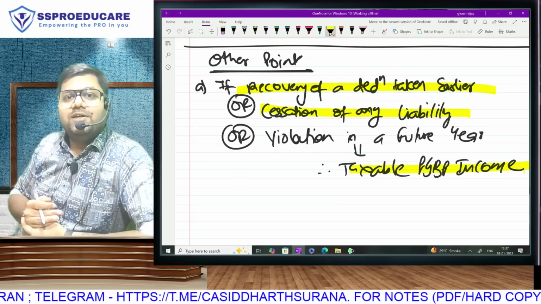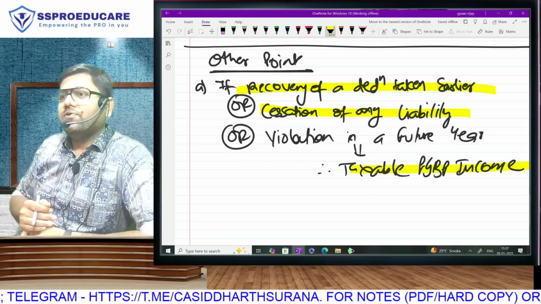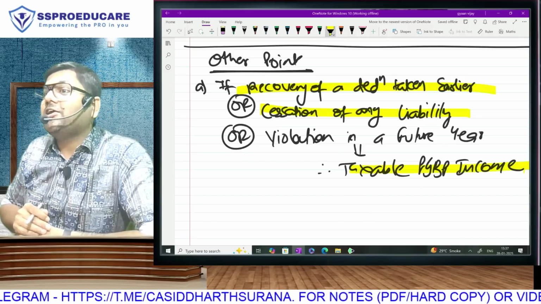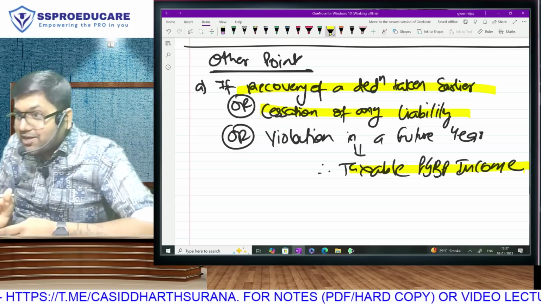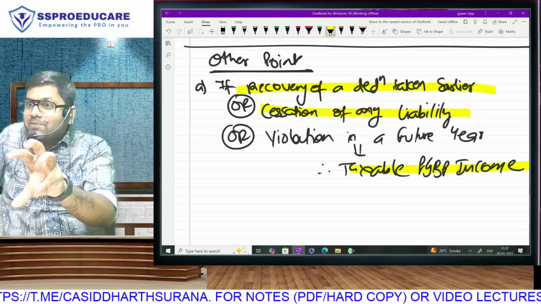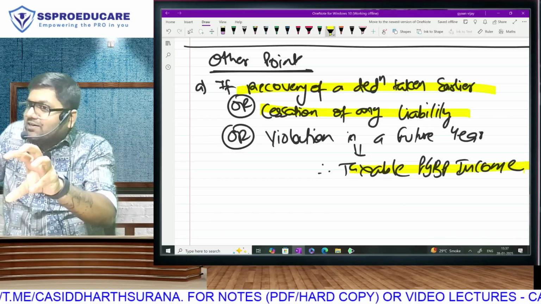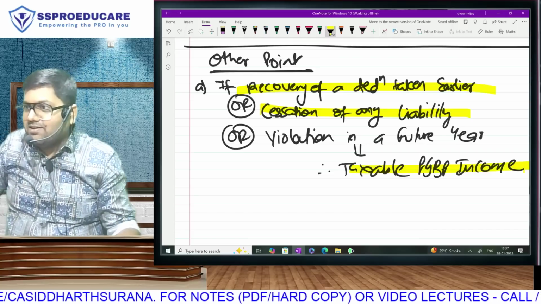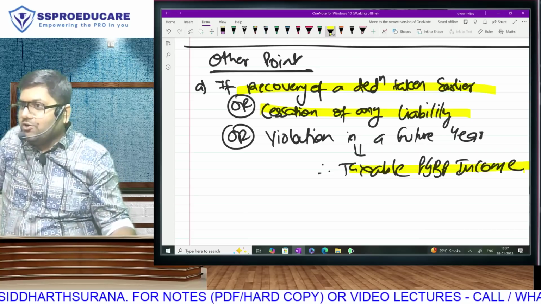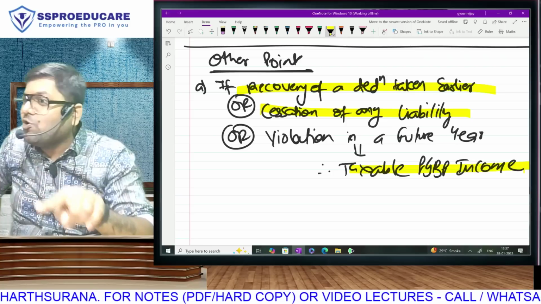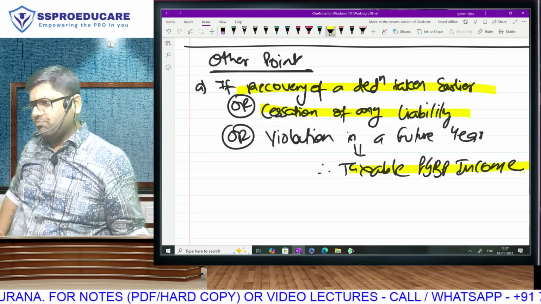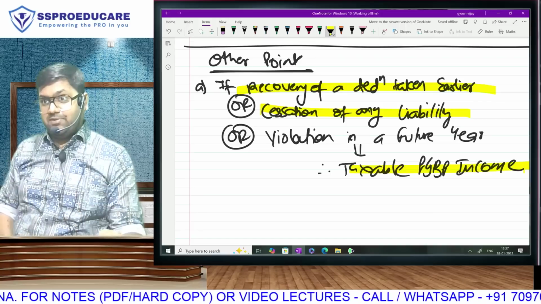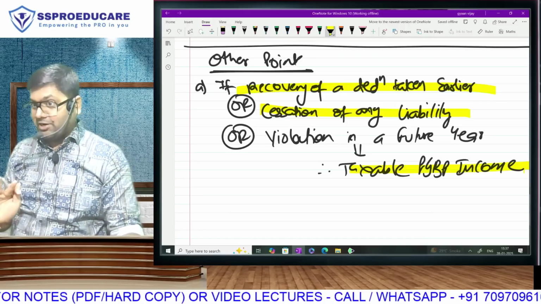Cessation of liability. Supposing you are my creditor. Means what I must have done once upon a time: booked an expense, taken deduction and shown you as my liability. Some years later, you say waived, I don't want money. Do you understand this is a liability which I no longer have to pay? How will you remove this liability from accounts? In the balance sheet it is still in my liabilities, but you and I now know we don't have to pay.